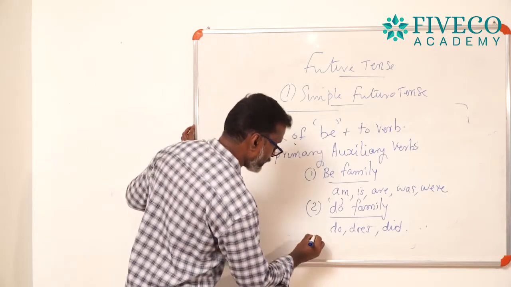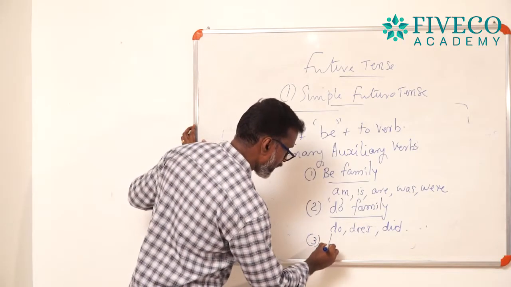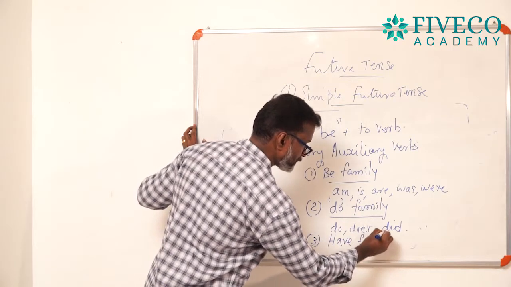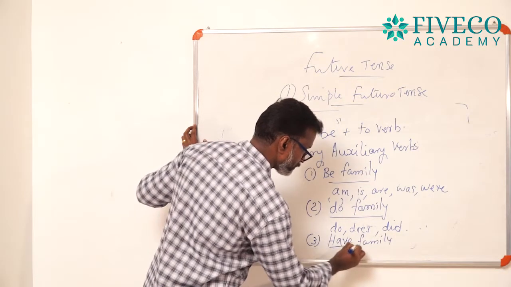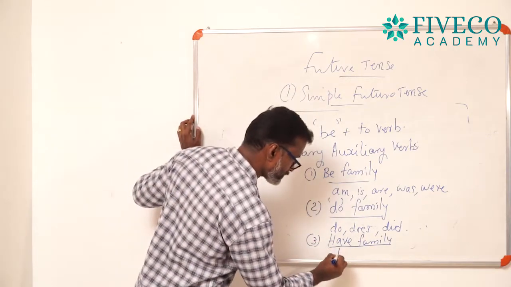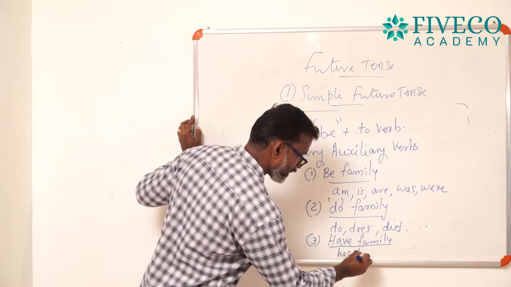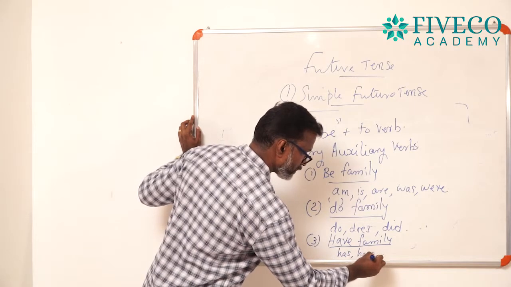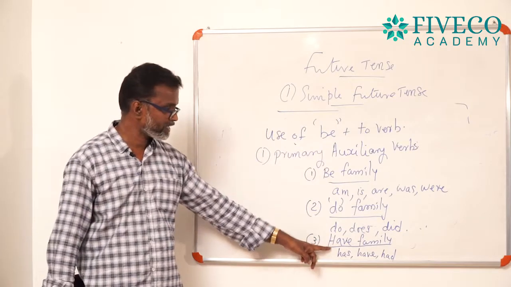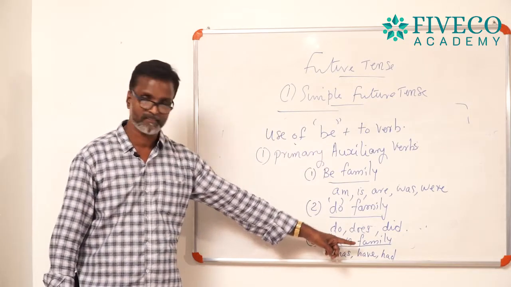And the third one is have family. Have family means has, have, and had. Have family means has, have, had.